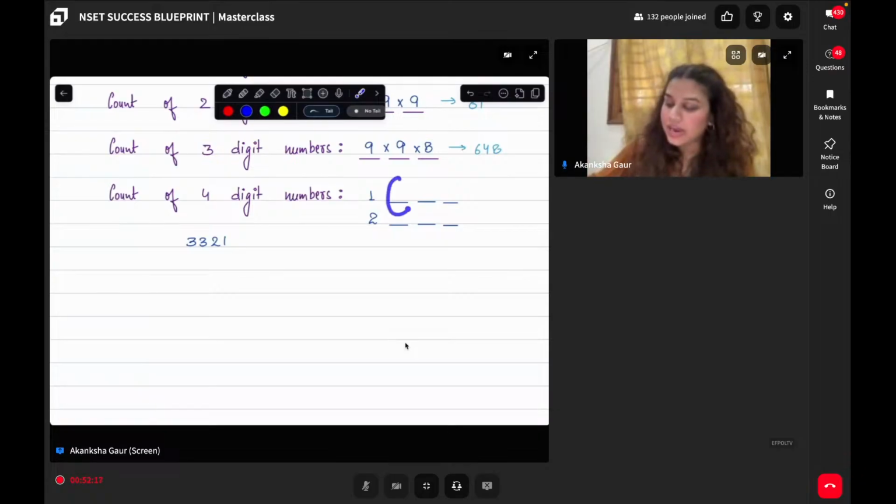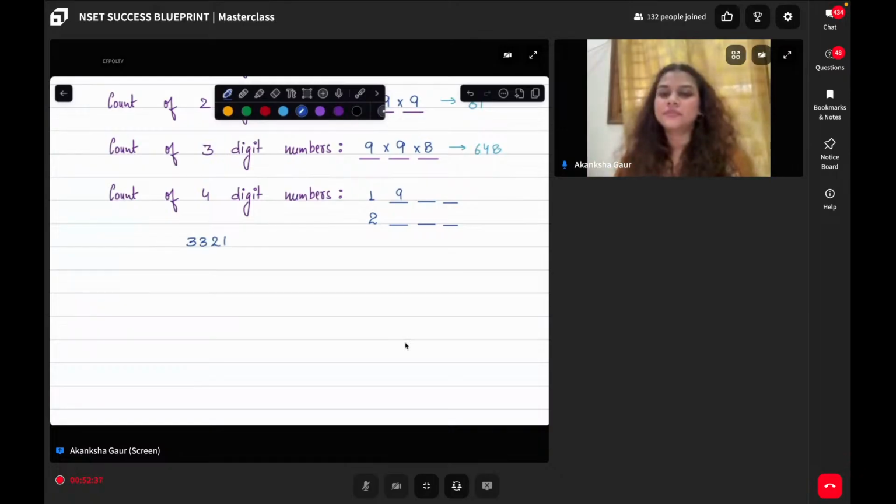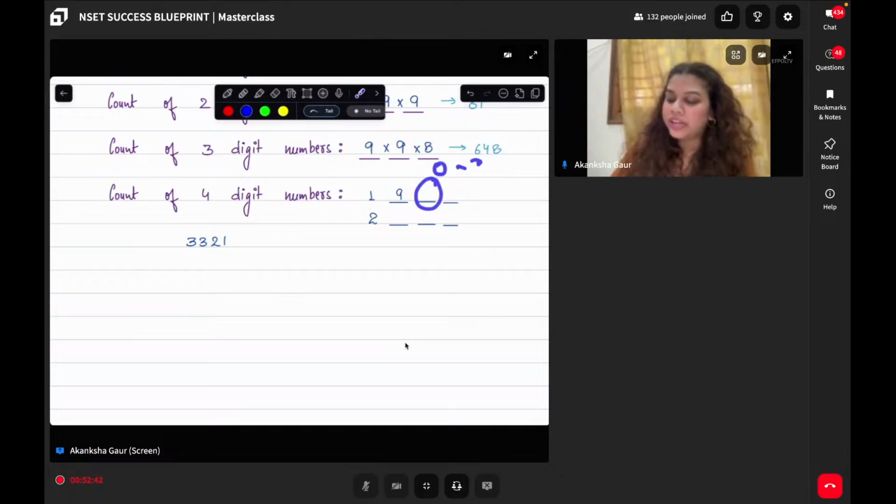Now, here at this position, how many numbers can I fill? Can I say again from 0 to 9, I have all the options, which means total 10 possibilities. But one number has already been used, which means I have a total of 9 options available. Now here also I can fix from 0 to 9, but 2 digits have already been chosen, which means here I have 8 options available.